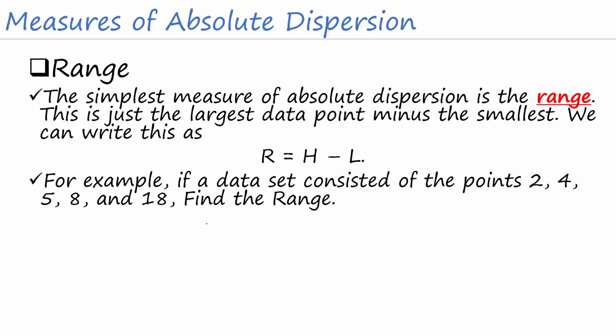So, according to our formula, yung range daw natin ay highest data point minus lowest data point lang. Okay, but we have to determine the highest data point first and then the lowest data point. Yung highest data point natin sa problem natin is 18 and the lowest data point is 2, then we can just find the range by substituting yung nakuha na value, which is 18 and 2, and it will give us a result of 16, and 16 will be our answer for the range.